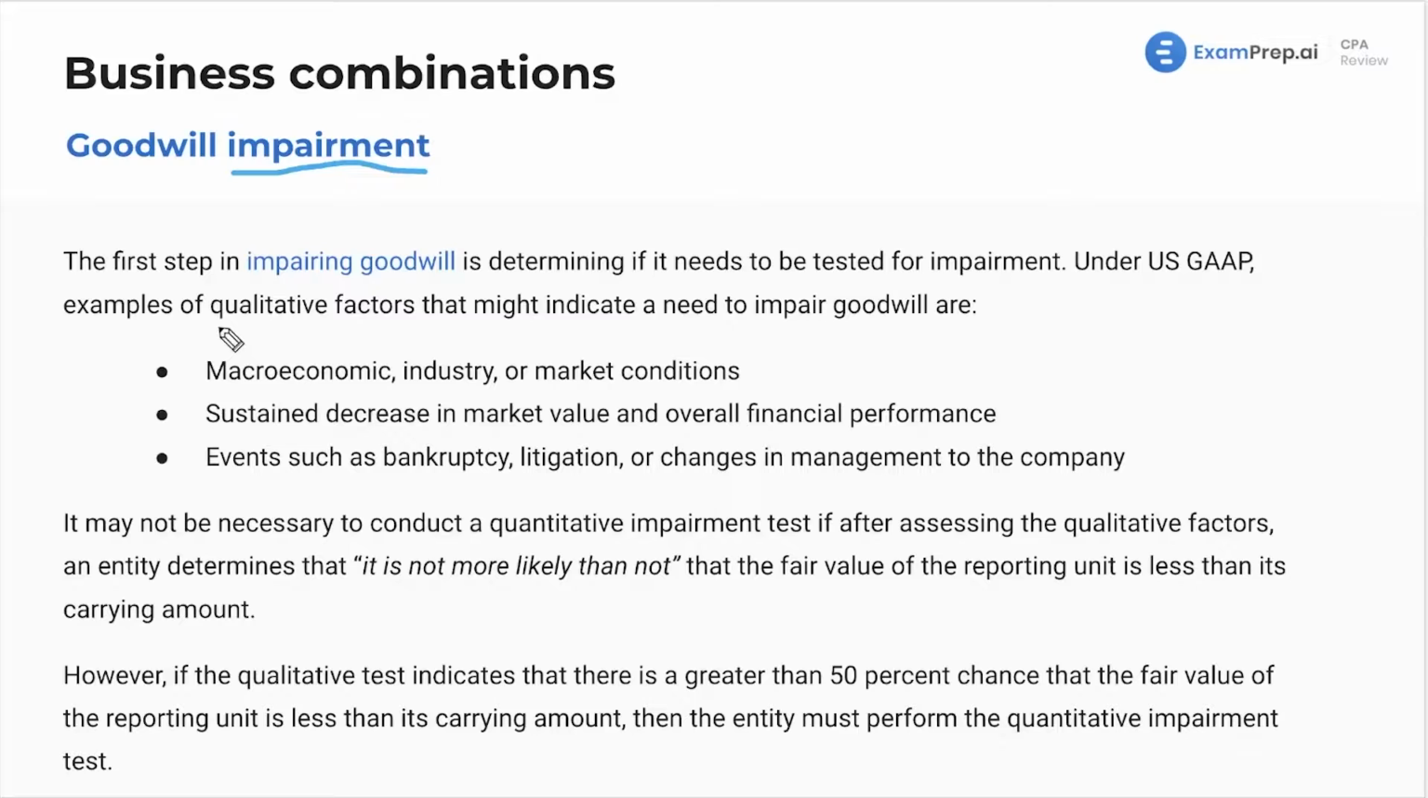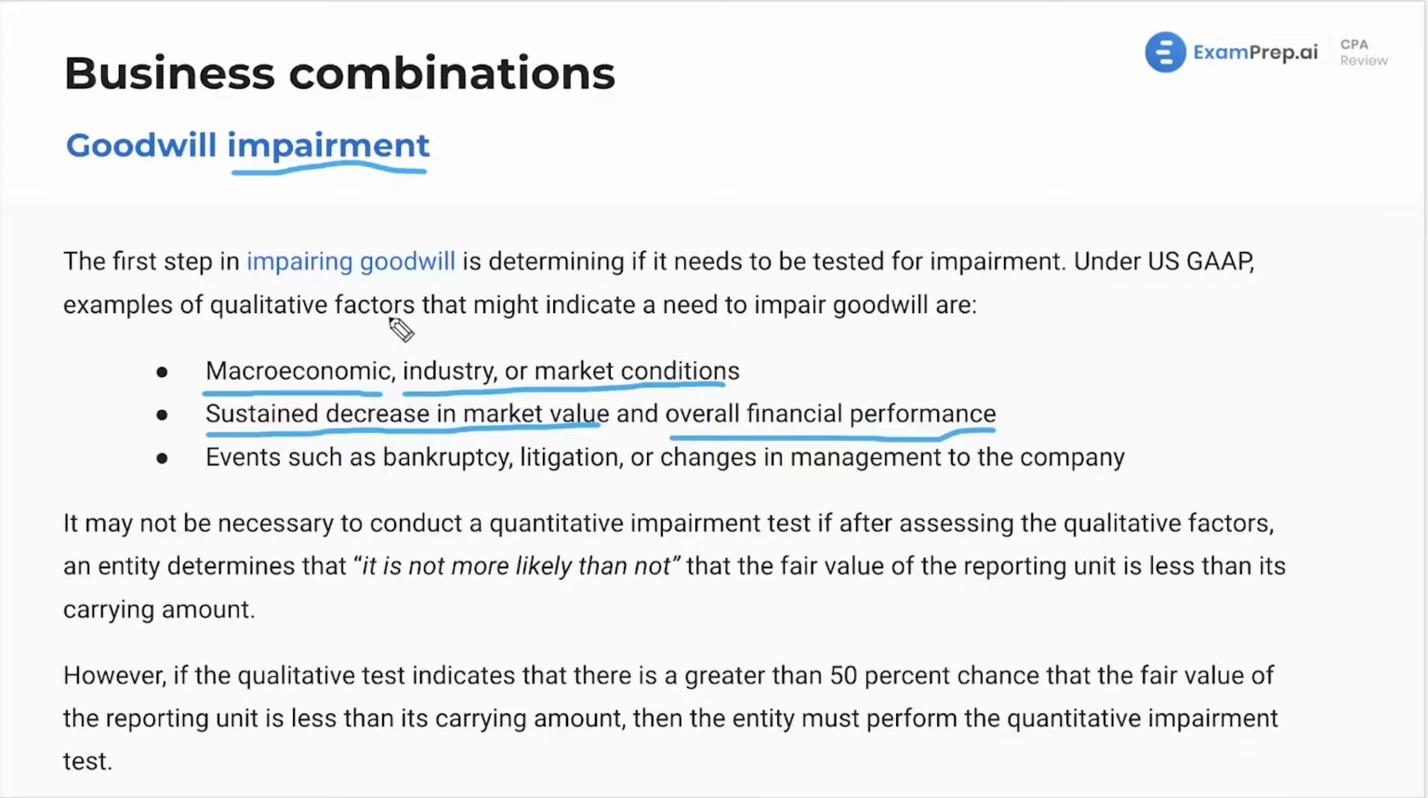So, qualitative is non numerical, right? You kind of just assess the overall market conditions. Now, let's say you bought a manufacturing company and now manufacturing companies are struggling, right? So, that's not good. And maybe you should impair the goodwill you created when you bought the company because of macroeconomic conditions, right? Maybe there's a recession looming. Maybe, like I said, manufacturing companies are not doing as well. Maybe that company specifically is losing its market value. It's not doing as well financially, right?